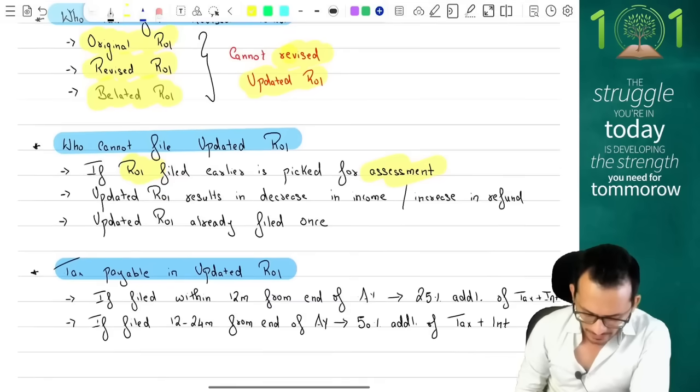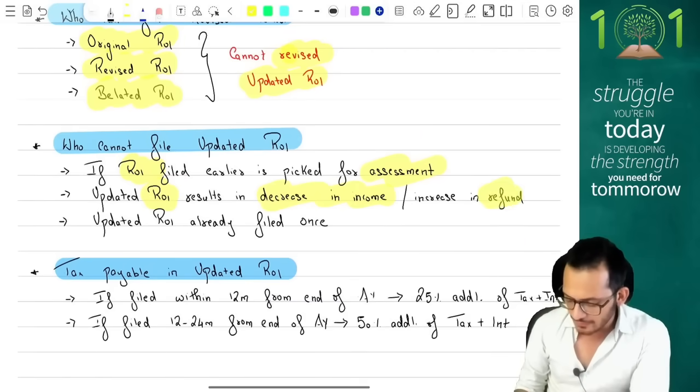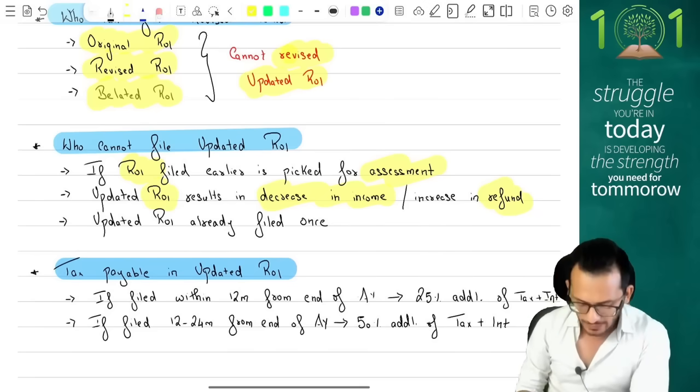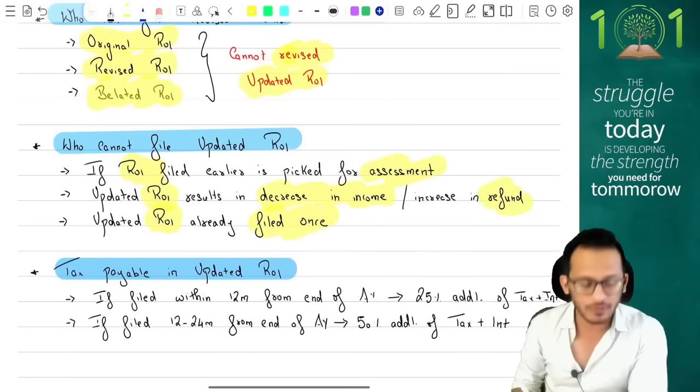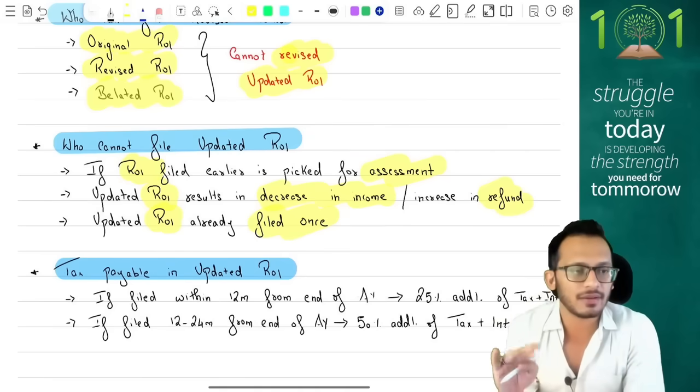If the updated return results in a decrease in income, meaning my income is going to fall, or an increase in refund, I am expecting more refund from the department, then you cannot file an updated return. Cases where you cannot file an updated return: it cannot be filed if the return is already filed once. You cannot file a second updated return, which means an updated return cannot be revised.